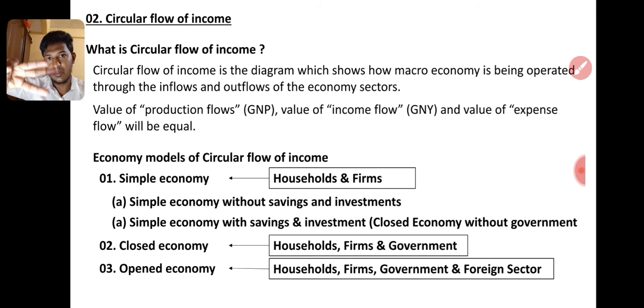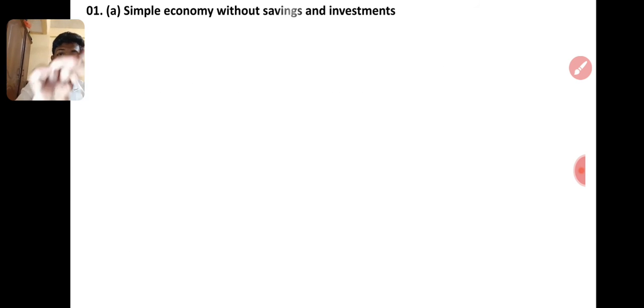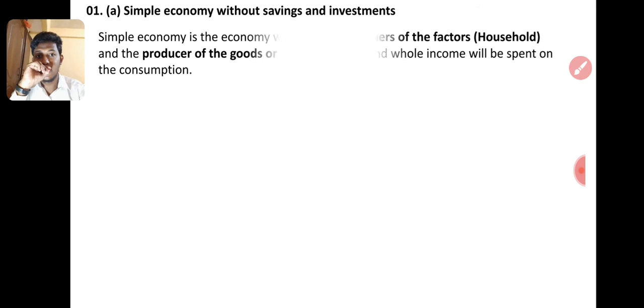These models will be there in your syllabus. Not only your syllabus, in all economics, for the circular flow of income, there are 4 models, as the simple economy has 2 types. So the first model we are going to see is the simple economy without savings and investment.